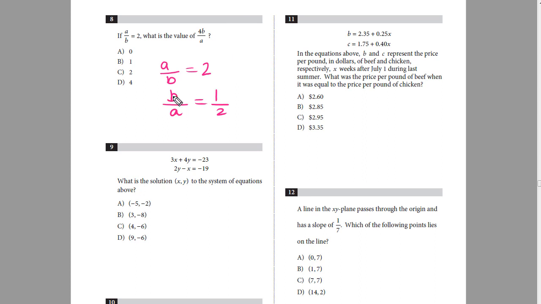Now we have to transform the expression on the left side of the equation to equal this one. So I'll multiply both sides of the equation by 4. So 4 gets multiplied with b, and over here the 4 will be multiplied like this: 2 times 1, 2 times 2. So 4b over a will become equal to 2. So that's option C.